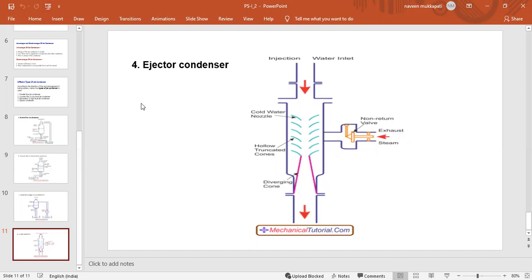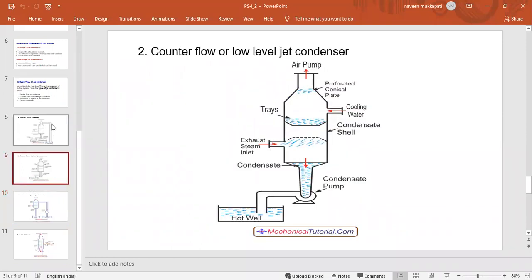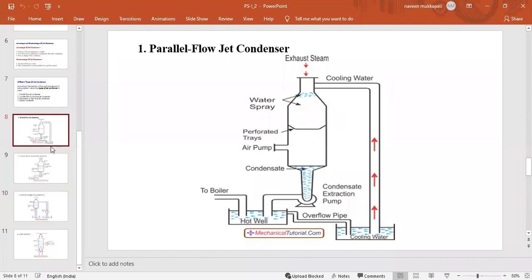This is the difference between the ejector type of condensers and the high level condensers, and these are the low level type of jet condensers and also the parallel flow condensers. These are the four types of jet condensers in a steam power plant.